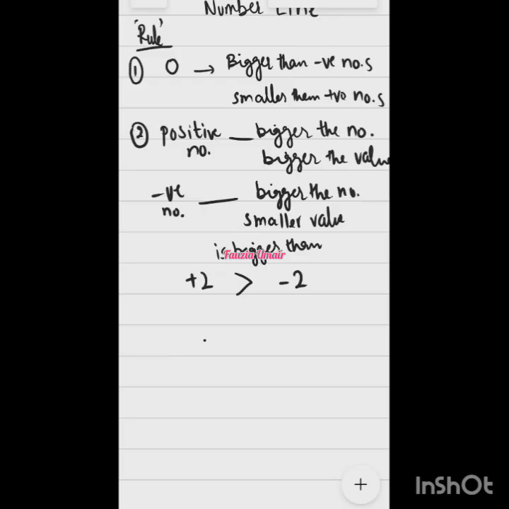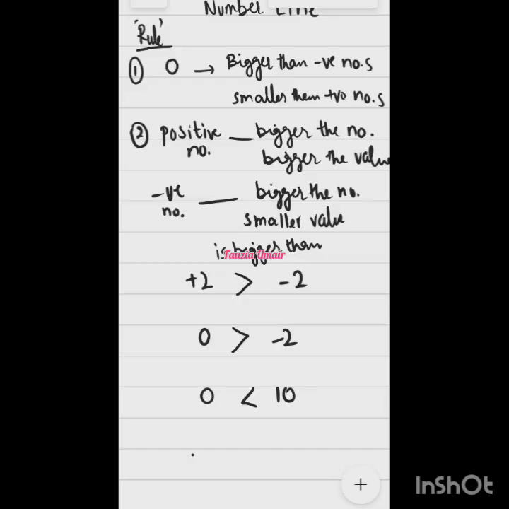So now tell me, let's say 0 and minus 2. Which is bigger? 0 is bigger. All right. So now what about 0 and 10? Which one is bigger? 10. 10 is bigger. Very good.